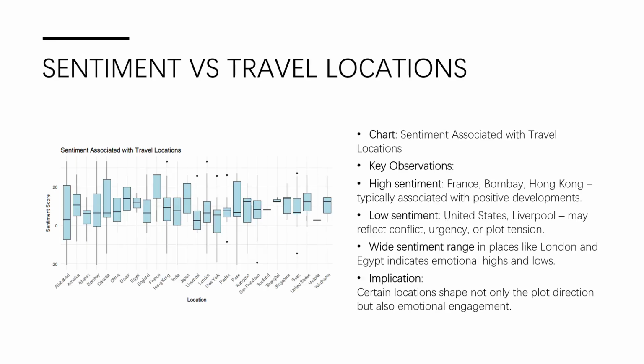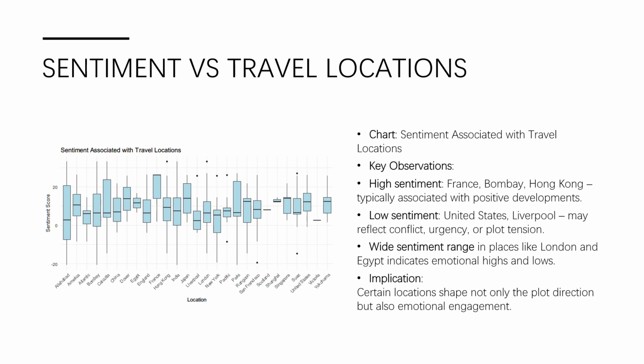This chart links the emotional tone with location. For example, you can see that London and New York show more neutral or tense tones, and the United States and Liverpool may reflect some conflict, showing that the protagonist faced conflict with lower sentiment scores, and emotional highs occur in places like Hong Kong, France, and London's return.